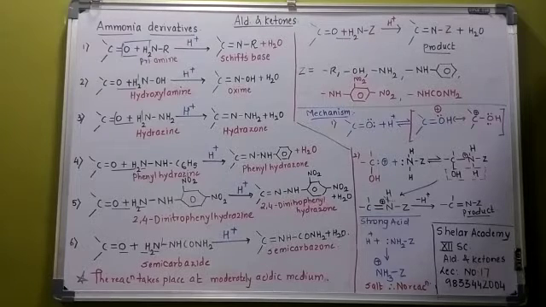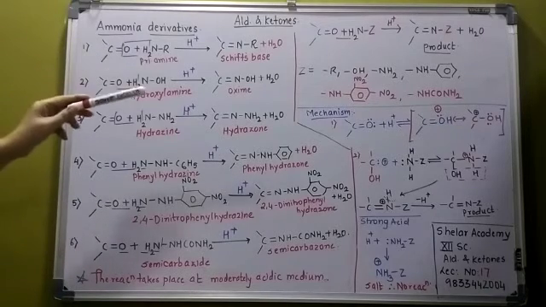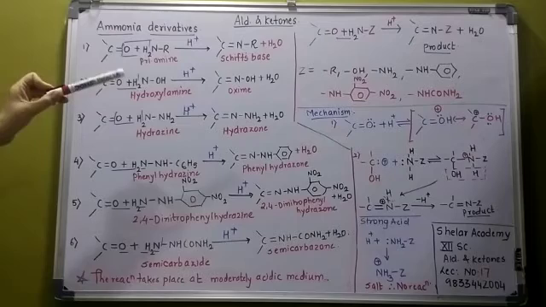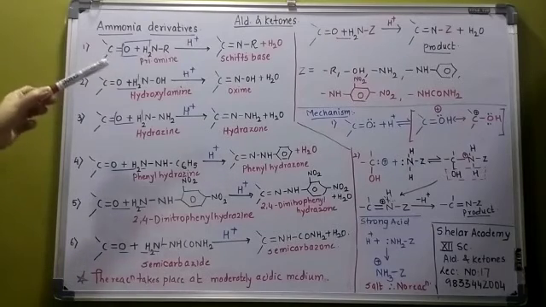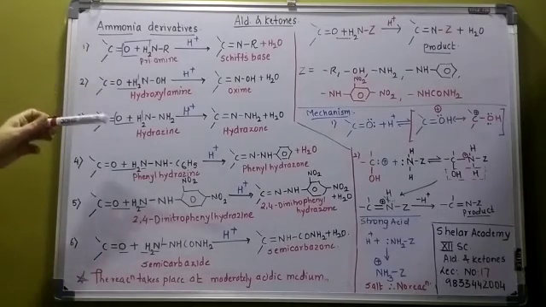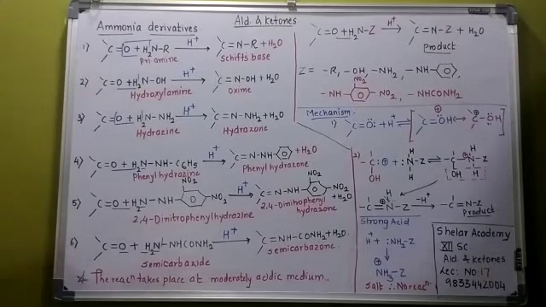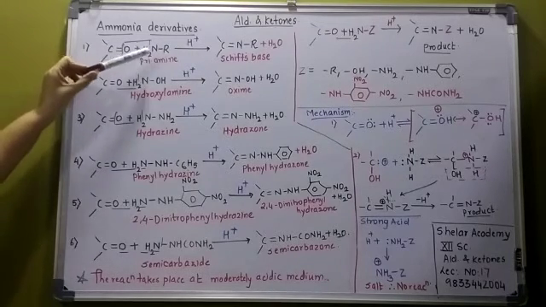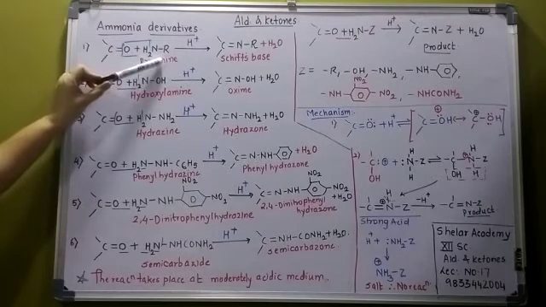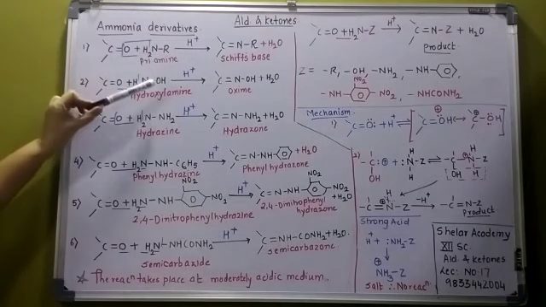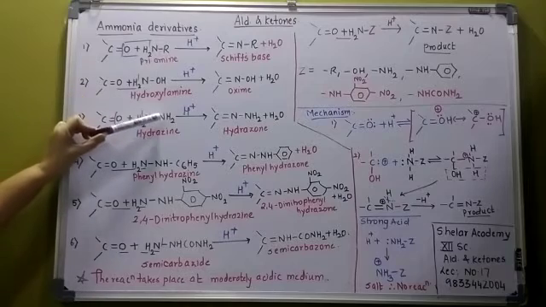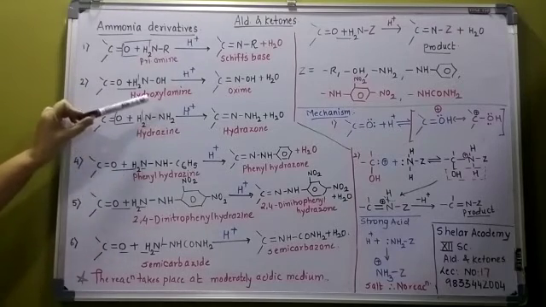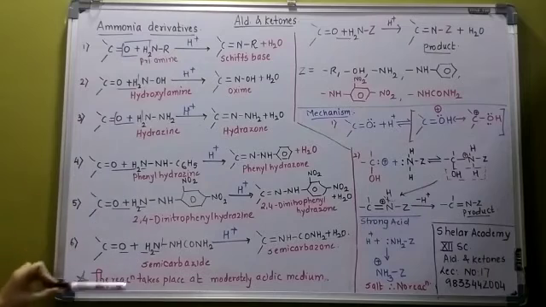The very first thing I would like to clear is what ammonia derivatives are: the H of ammonia is replaced by any of the groups. What groups have been written there? Look at the right hand side of the partition. Z can be equal to R, OH, NH2. Ammonia is NH3, so the H of NH3 is replaced by R, so this is a Z. It can be R dash. Similarly it can be OH, similarly it can be NH2. So these are all the reactions of ammonia derivatives.